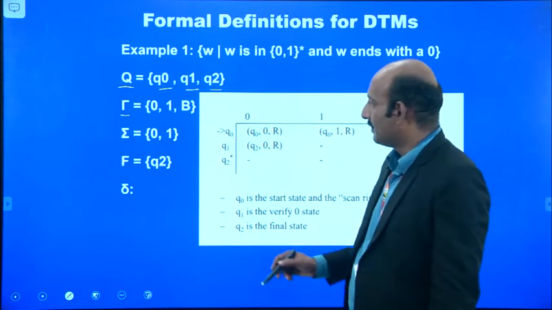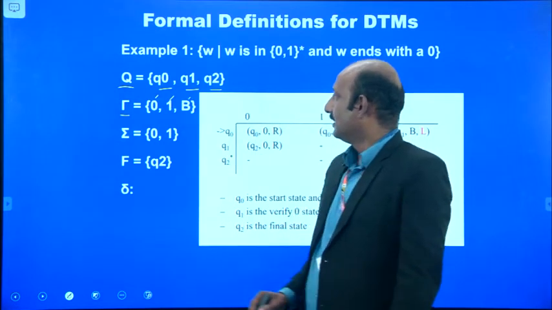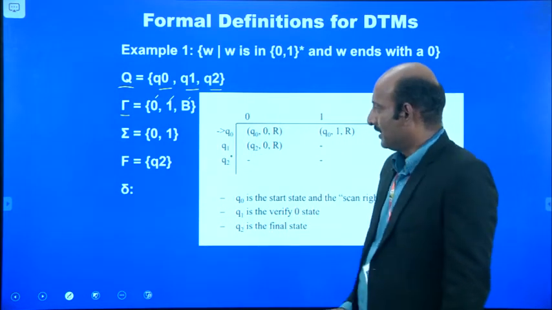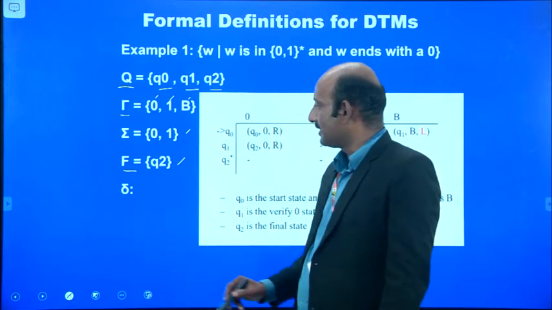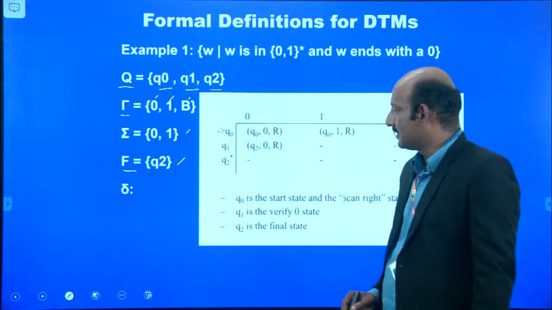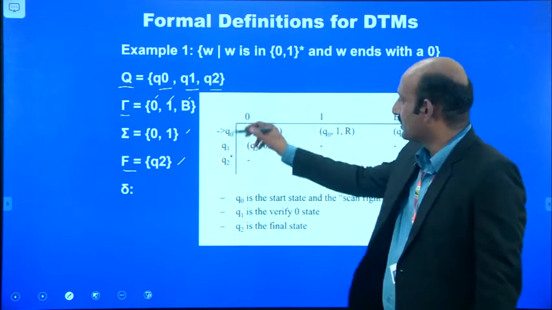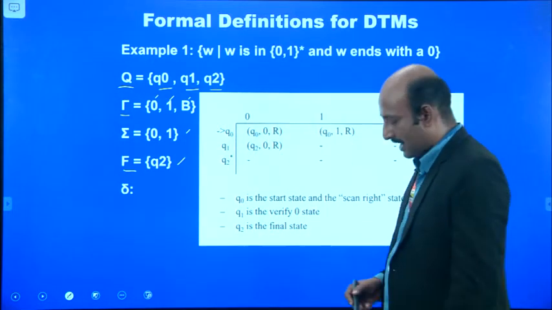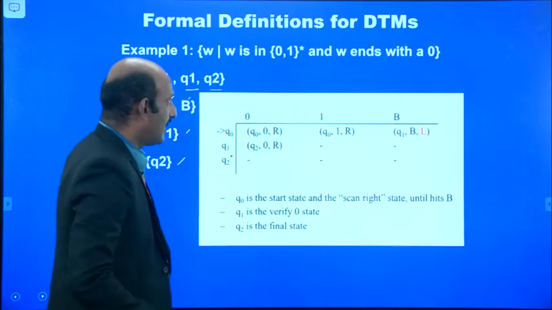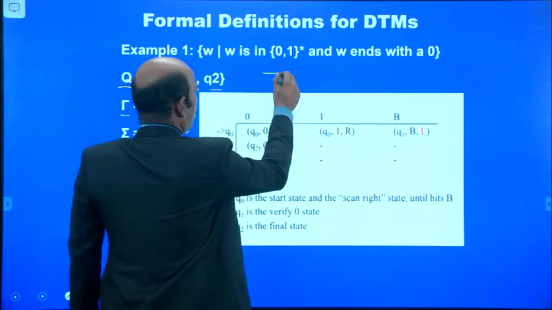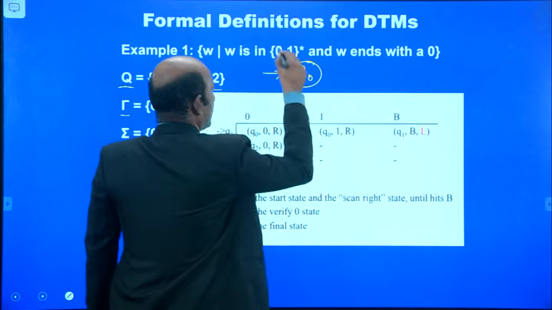The Turing machine's alphabet symbols are the input symbols zeros and ones, which can be replaced by the blank symbol B, and sigma is the input symbol. F is the final state, so the final state is Q2, and delta is the mapping function, which contains the transitions. So what is the meaning here? We have Q0 as the starting state, so we may draw that Q0.